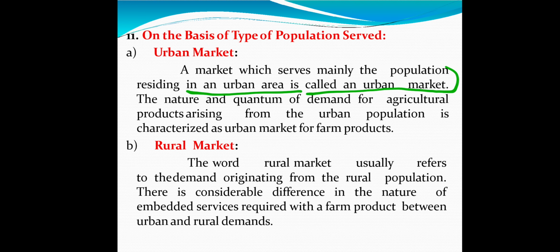The nature and quantum of demand for agriculture products arising from the urban population is characterized as the urban market for farm products.